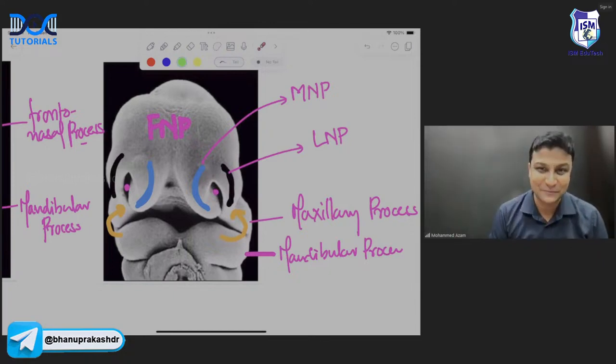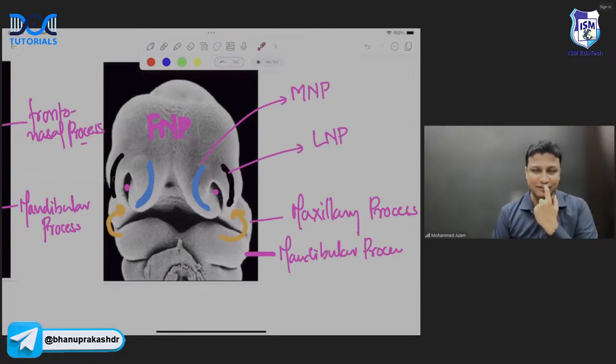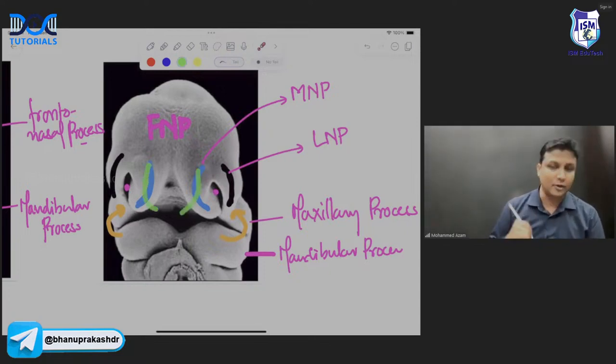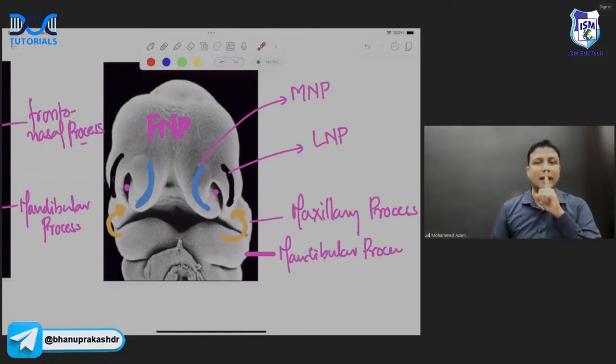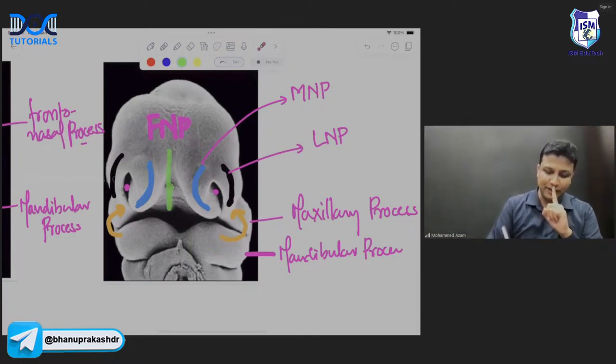Wow, easy. How is the upper lip formed? In the upper lip, in the middle, there is a depression here. That depression will be the philtrum. What does that mean, sir? It is called the philtrum, and it is formed by the medial nasal process and the medial nasal process. If the medial nasal process does not fuse, midline cleft upper lip, it is due to non-fusion of the medial nasal process.